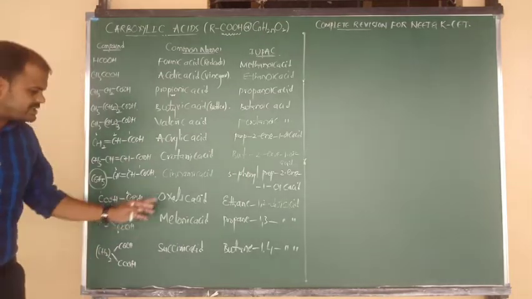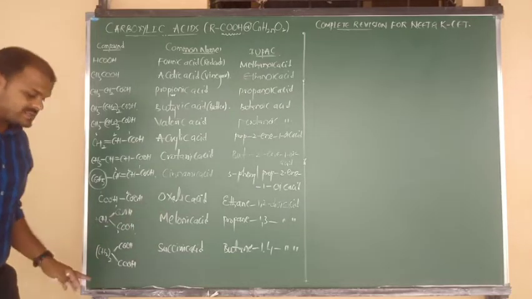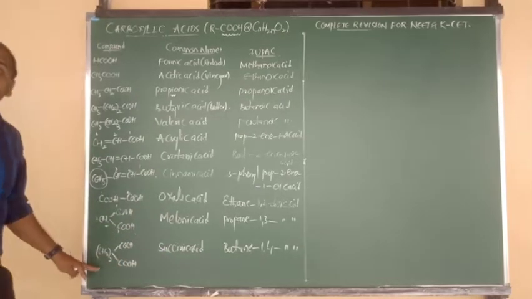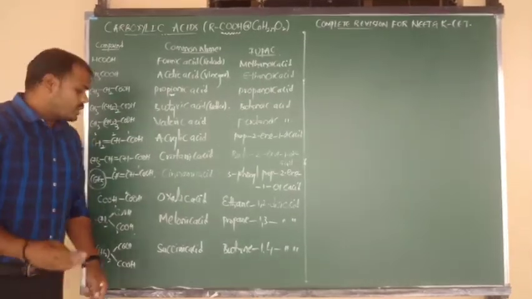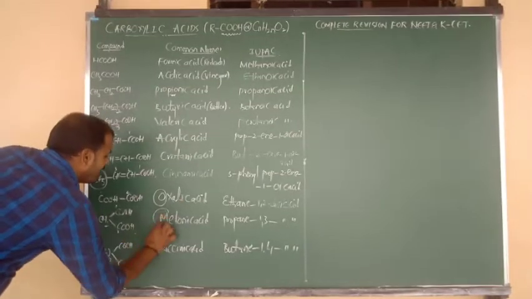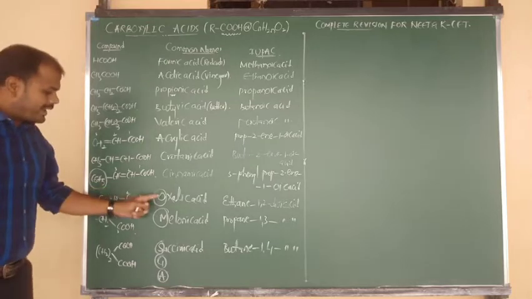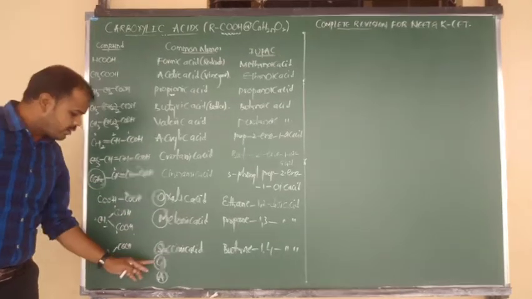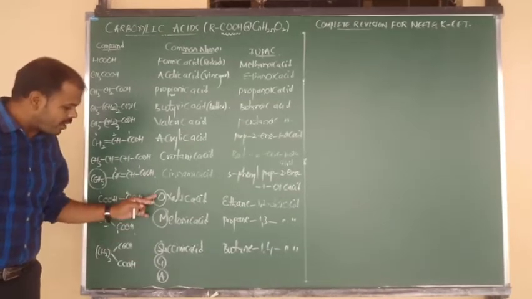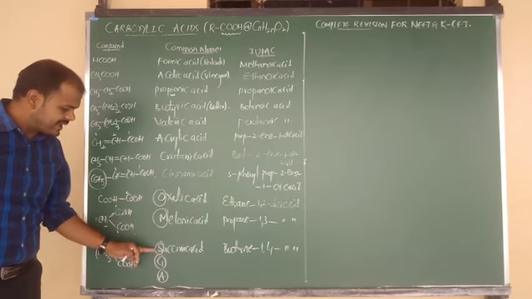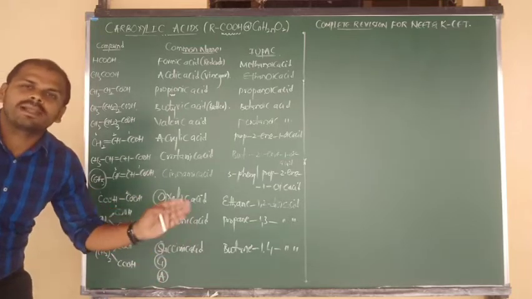COOH bonded to COOH is oxalic acid. By placing 1 CH2, malonic acid; 2 CH2, succinic acid; 3 CH2, glutaric acid; 4 CH2, adipic acid. So you have to remember like that: O, M, S, G and A. Oxalic acid, malonic acid, succinic acid, glutaric acid, adipic acid. Oh my, okay? Oxalic acid, malonic acid, succinic acid, glutaric acid and adipic acid. One CH2 has to be increased each time.